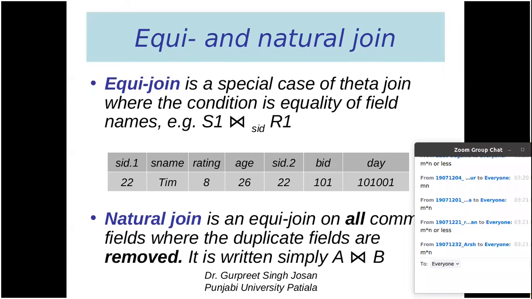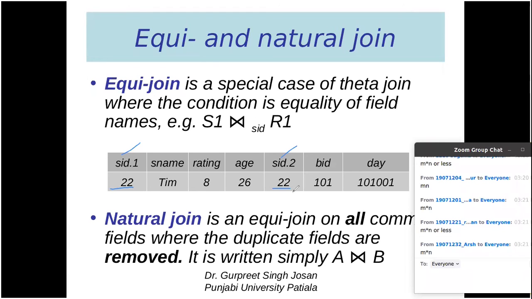In a similar way, we have a natural join, which is an equijoin on all the common fields where the duplicate fields are removed. So this is again a more specific case of equijoin, where we can see SID in table 1 and SID in table 2, both containing the same value.